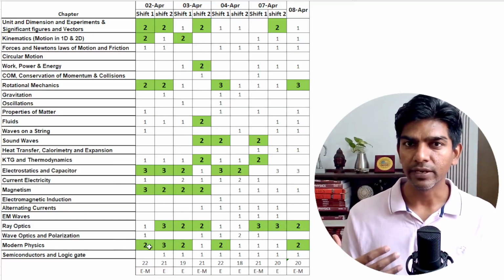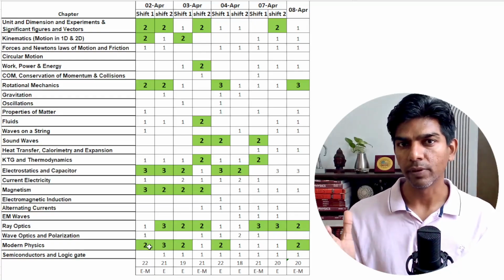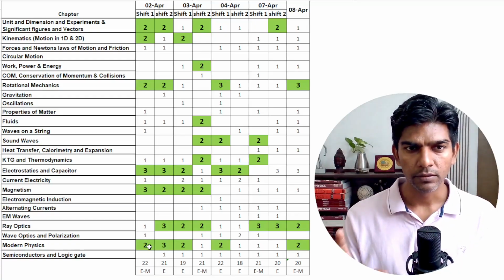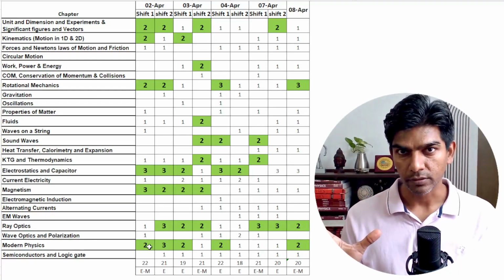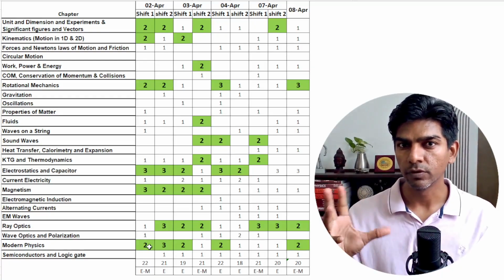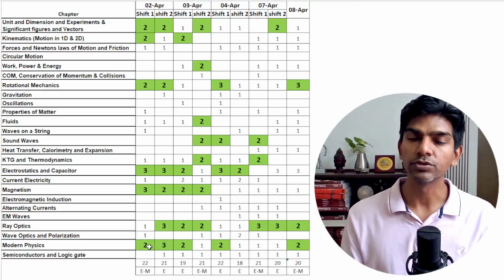So overall, I have data of 22 questions. This analysis is based on memory-based questions. And the difficulty of shift 1 is from easy to moderate, right? 1 or 2 questions were, you can say, of moderate category. Rest of the questions were easy.